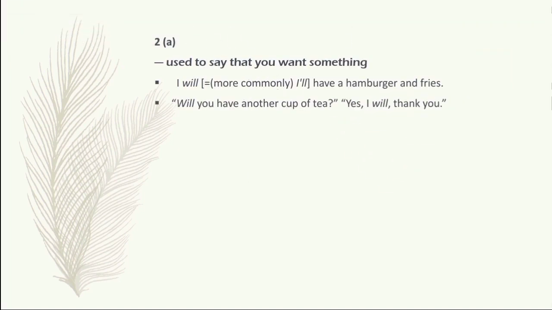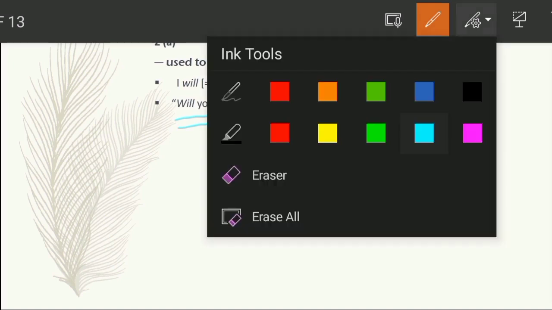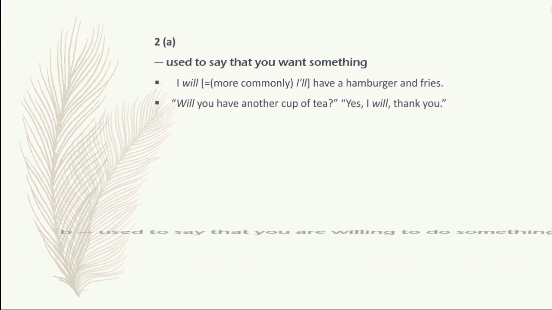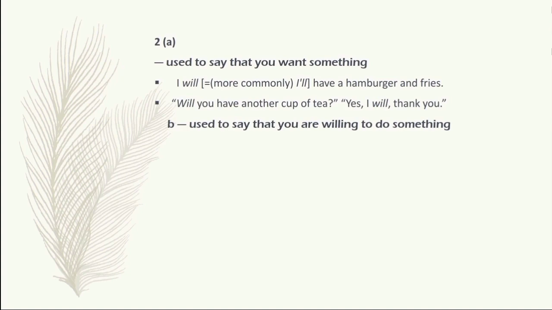This is: Will you have another cup of tea? Yes, I will, thank you. Here we are asking whether you need or want another cup of tea or not. So here you want something, the same meaning occurs, that do you want something or not. In reply, he says, yes, I will, thank you. Yes, I want a cup of tea, thank you. Okay, so it is also completed. This is the second meaning of "will". The second meaning is related to the first meaning.